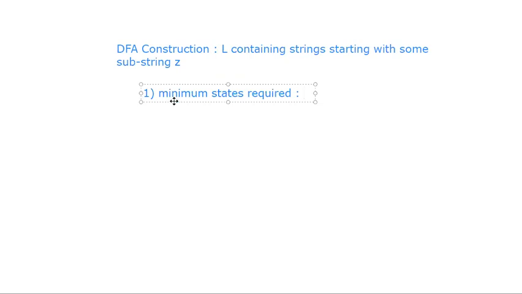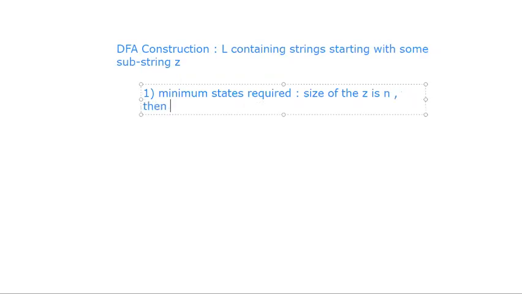Here the language L contains strings, and all the strings are starting with some substring Z. Suppose the size of Z is n.